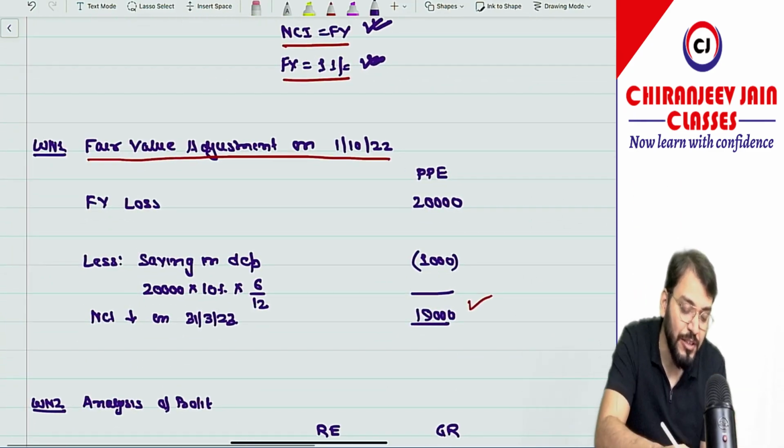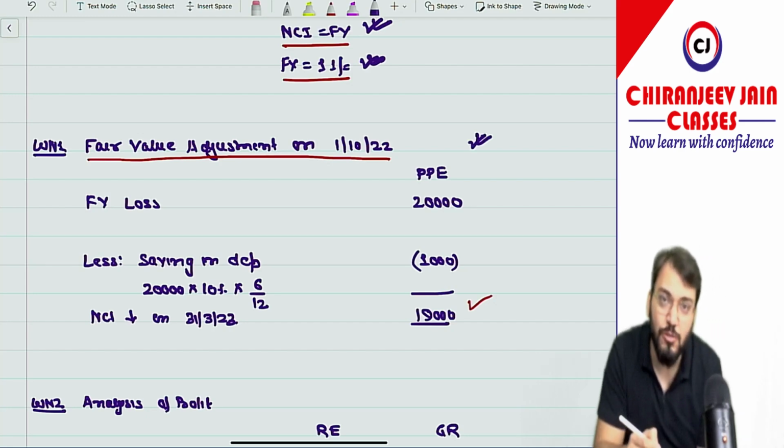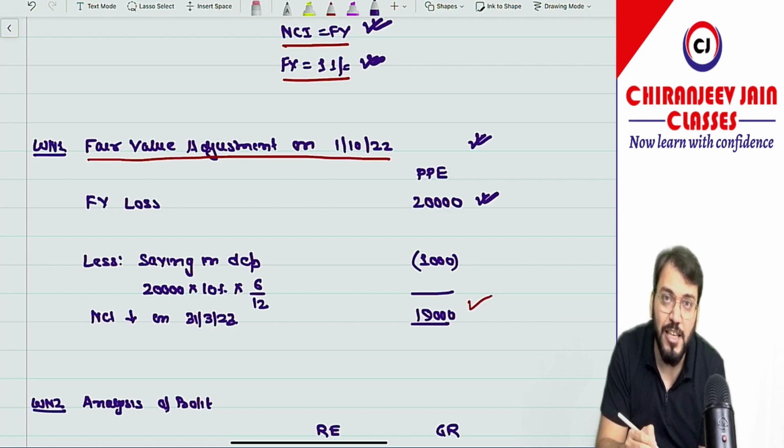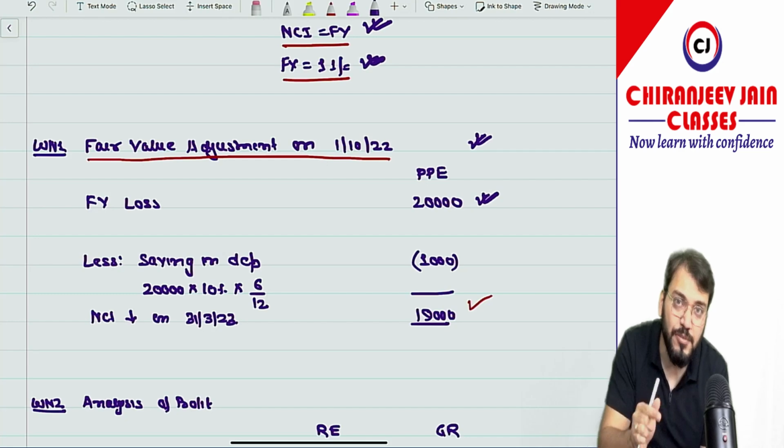Now first we'll do the fair value adjustment working note on 1/10/2022. So the fair value loss is given as 20,000. On this we'll save some depreciation, which is nothing but 10%.